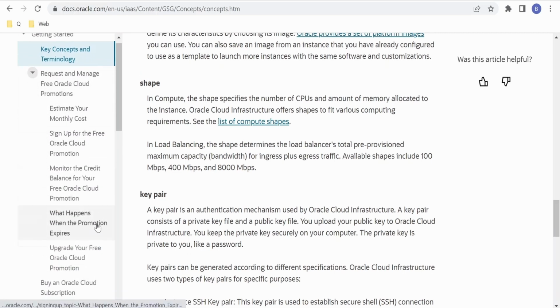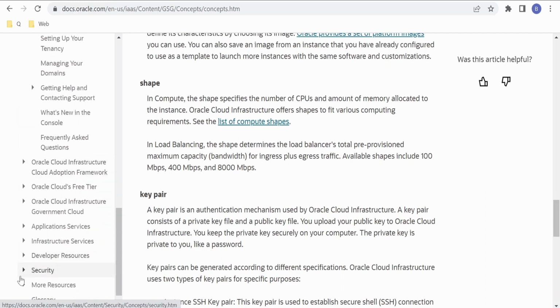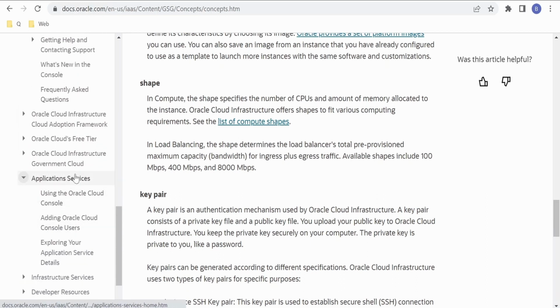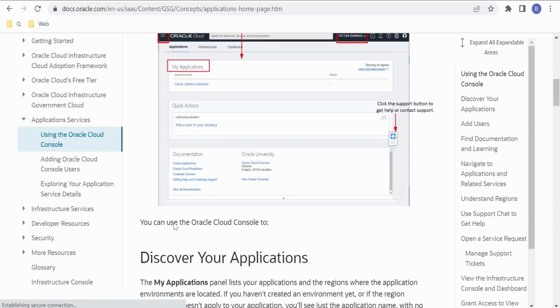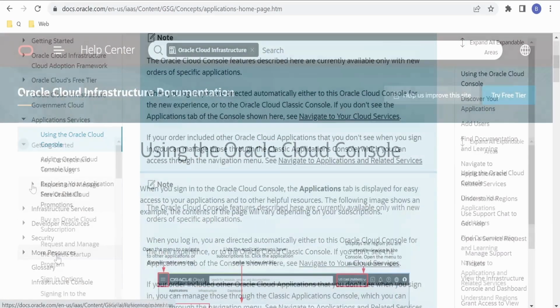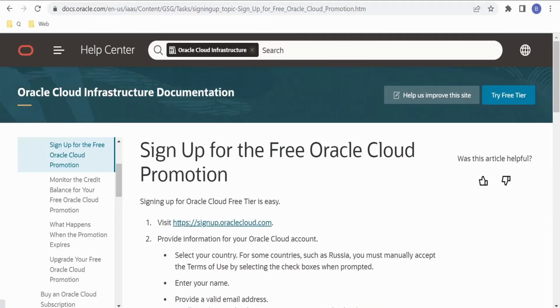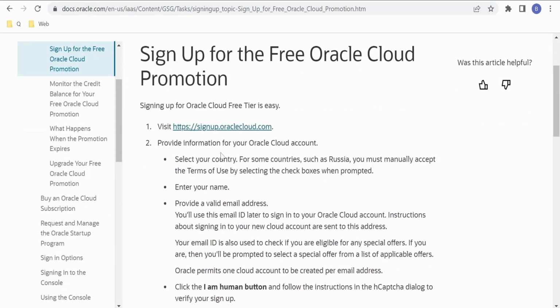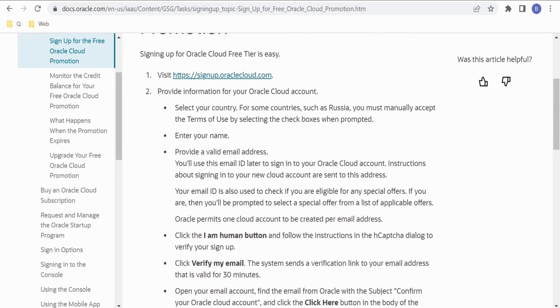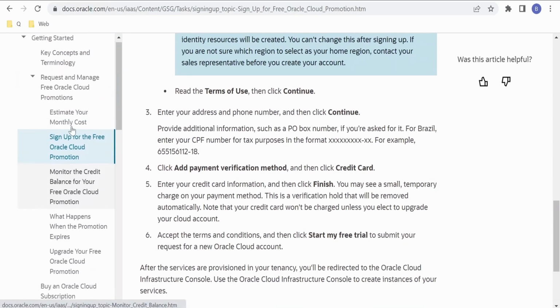If you want to traverse to any particular topic in this, you can just search for the topic on the left hand side. Like if I'm looking for any service under application services, then I will go to application services and click on using the Oracle Cloud Console, and I will know how we can use the application services in OCI. Under Getting Started, there is a section on how we can sign up for a free Oracle Cloud promotions account. We have to go to signup.oraclecloud.com and we can create an account for ourselves. In the next class, we'll learn about this in detail.